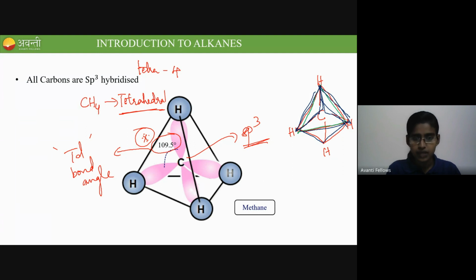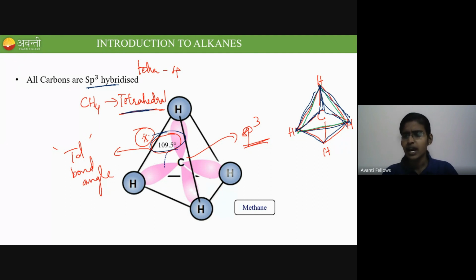So here you can see it very well, no? This is the right face, this is the left face, and that is a back face and bottom face. So that is a tetrahedron. In the first class itself, I might have shown you while teaching the GOC lesson how a tetrahedron looks. You can go through those videos to know more. Got it? So the very important points about this slide on alkanes are the hybridization, the geometry and the bond angle. These 3 are very, very important. Now I'll go on with the next point.